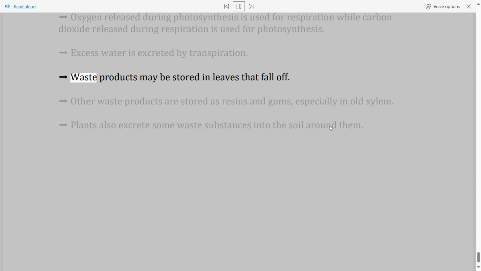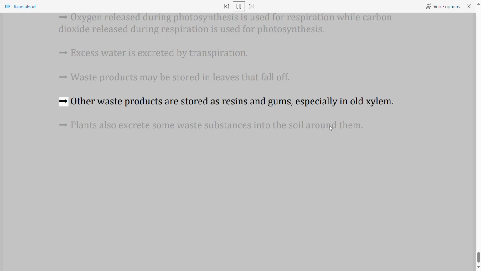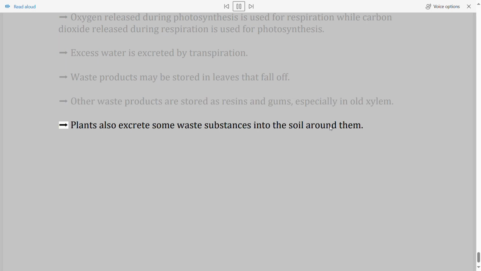Waste products may be stored in leaves that fall off. Other waste products are stored as resins and gums, especially in old xylem. Plants also excrete some waste substances into the soil around them.